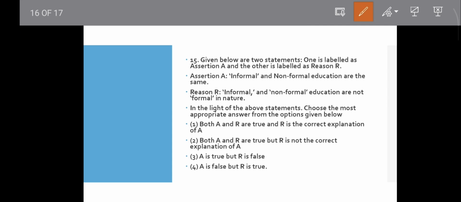But the reason said informal and non-formal education are not formal. Both are different from formal education, and obviously it is not the same. That's why the assertion is false. Obviously the reason is true. If in the question the reason is true and the assertion is false, then option 4 will be correct.